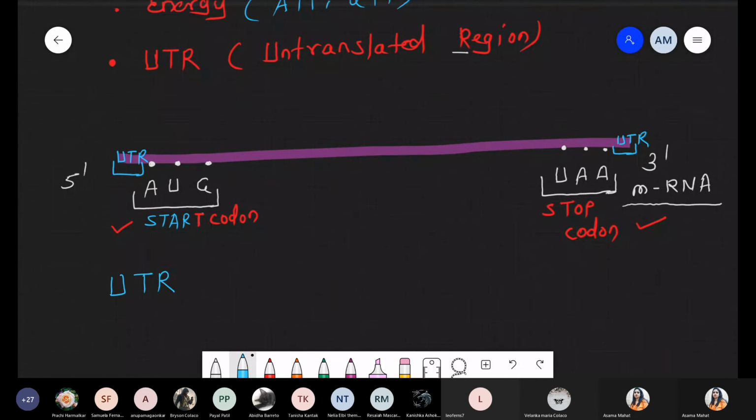Remember this point. UTRs are part of messenger RNA, definitely, but they never become part of protein.